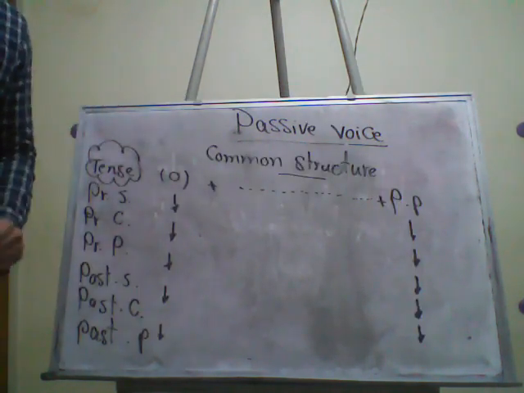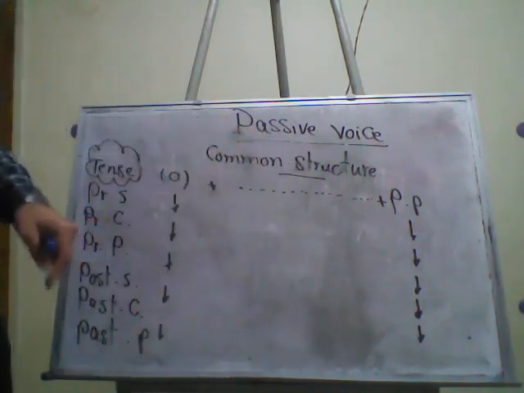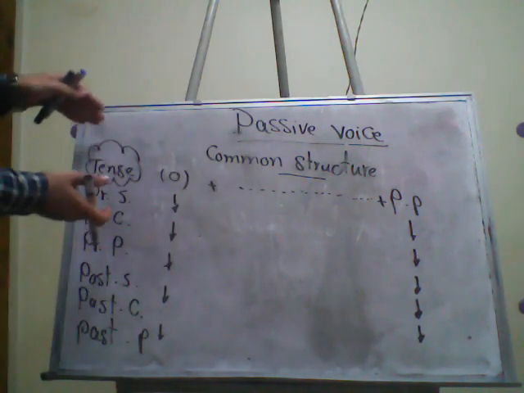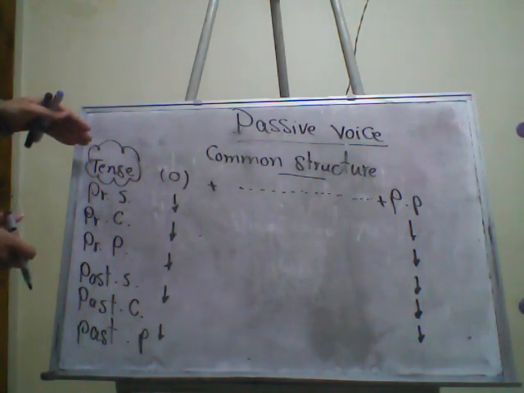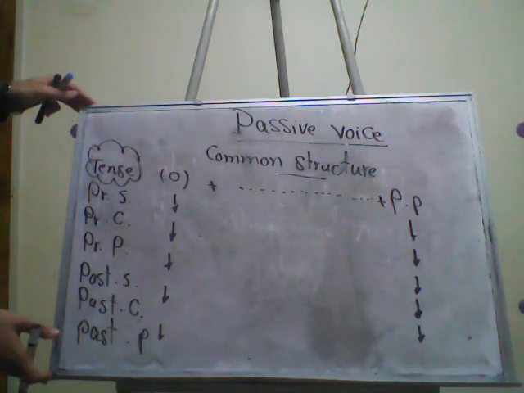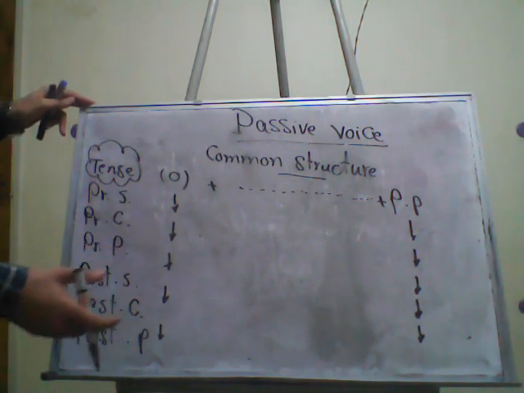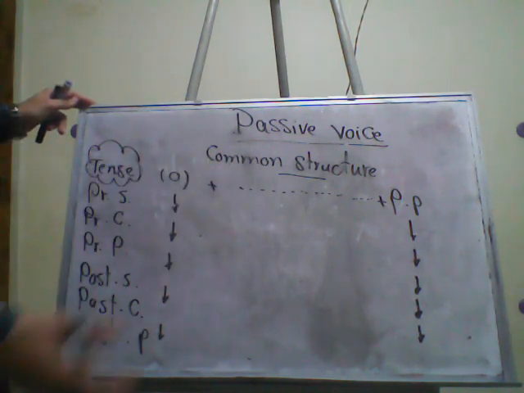As you see here, I have the words common structure. The words common structure mean that it's common to use the same structure in the following tenses. Because my board here is very small, I couldn't write the full list of tenses. But you can easily deduce it after I show you the common structure here.